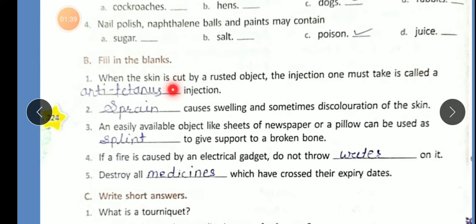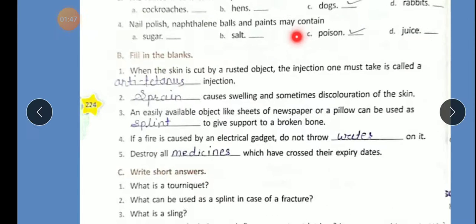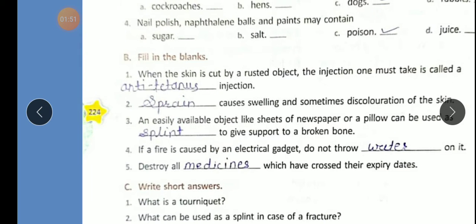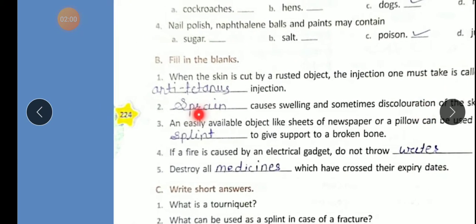Now question B, fill in the blanks. When the skin is cut by a rusted object, the injection one must take is called a dash injection. Correct answer: anti-tetanus. Number 2. Dash causes swelling and sometimes discoloration of the skin. Correct answer: sprain.